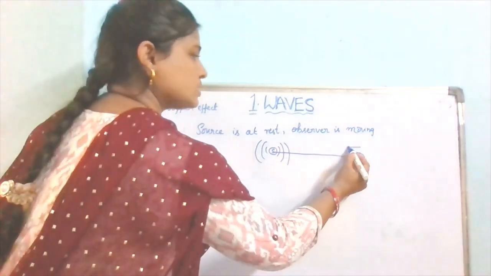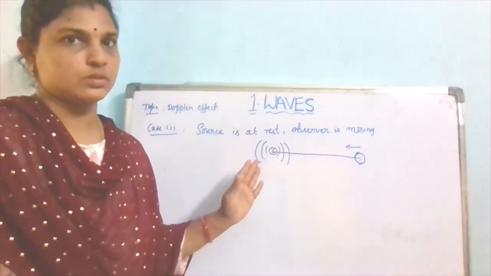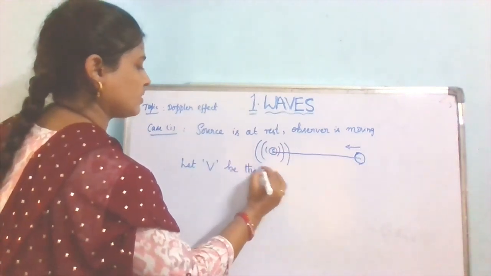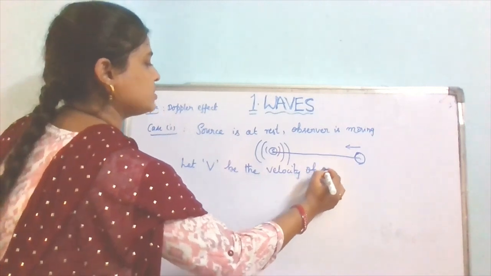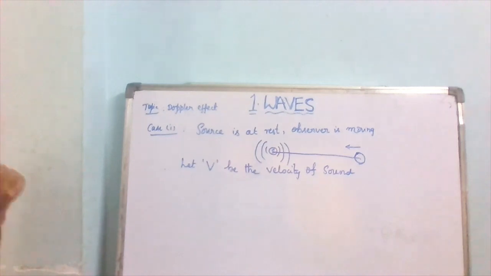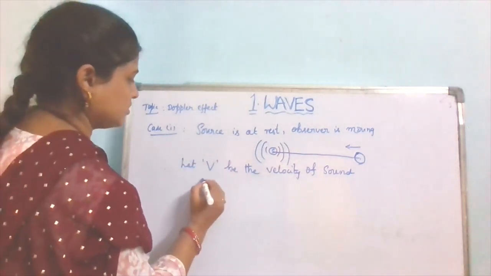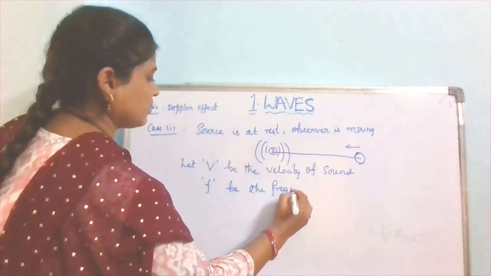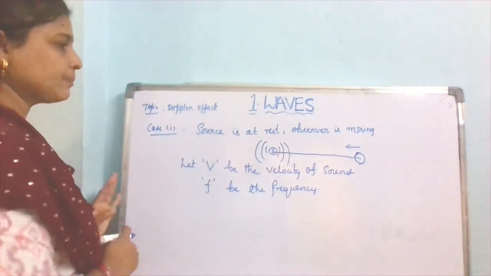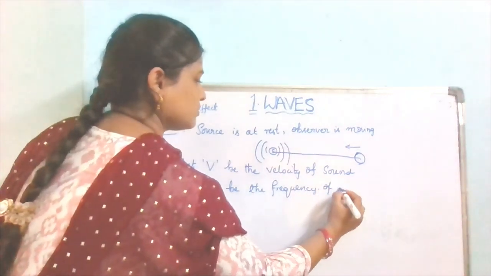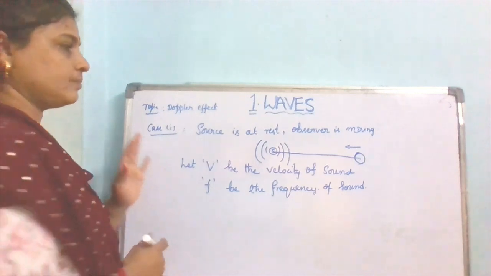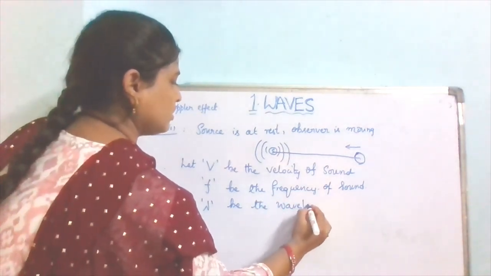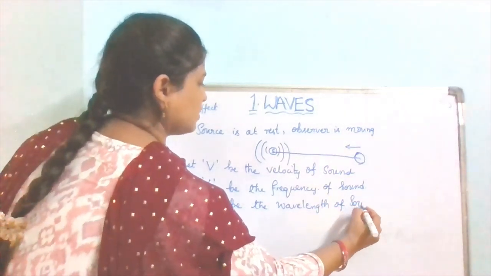If it is moving towards the source, okay, then let V be the velocity of the sound, F be the frequency of the sound, and lambda be the wavelength of sound.